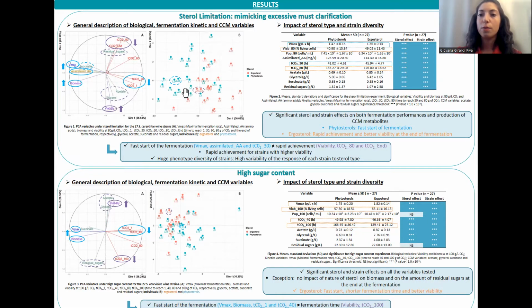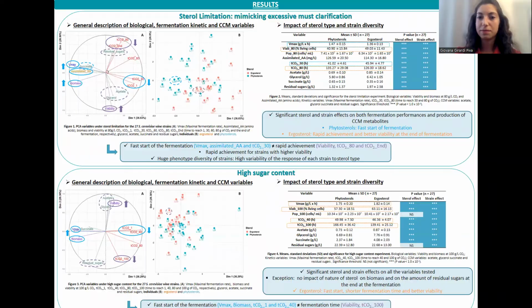We can also observe the huge phenotype diversity of the strains tested as a function of the sterol type. ANOVA results showed us that it was phytosterols that allowed a faster start of fermentation, and then it was ergosterol that allowed a rapid completion of fermentation thanks to a better viability at the end of fermentation.